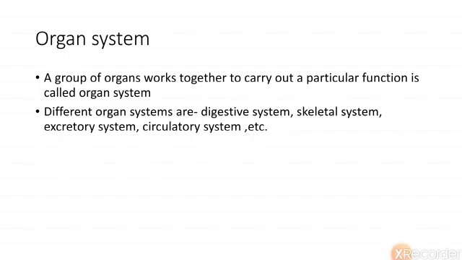So what is the definition of organ system? A group of organs that work together to carry out a particular function is called an organ system. Organ systems include digestive system, respiratory system, excretory system, nervous system, circulatory system, etc.